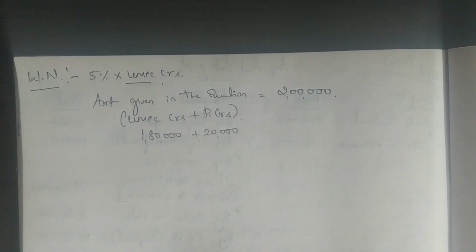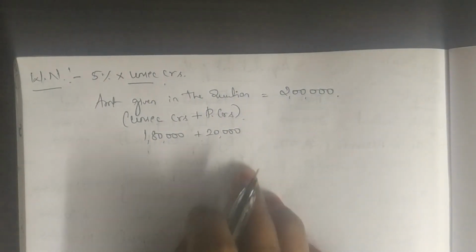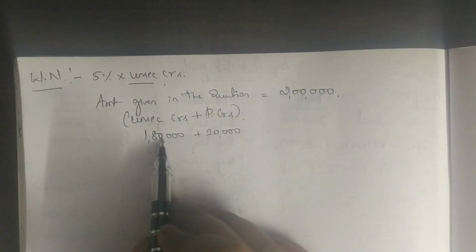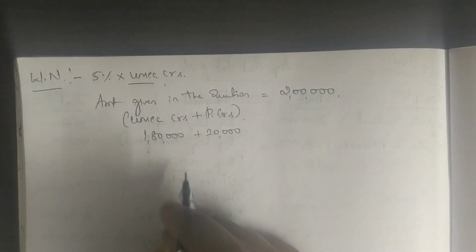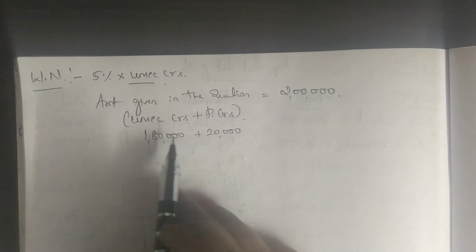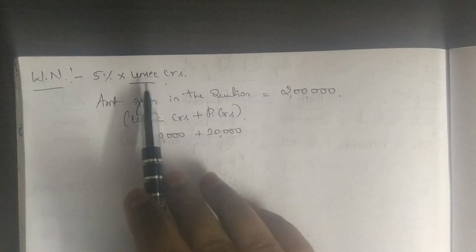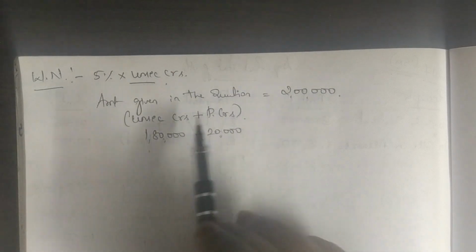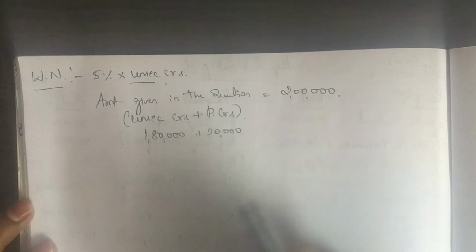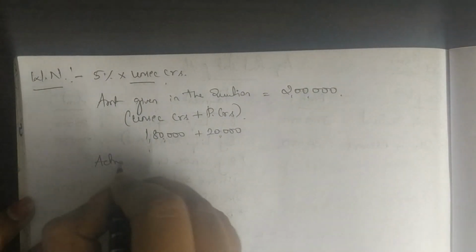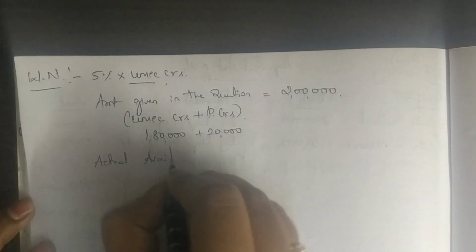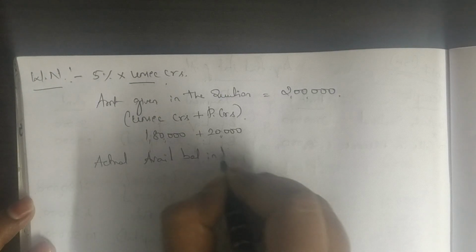Okay, so far the problems, whatever we have seen, it will be included. In this 1,80,000 itself, 20,000 will be included and that will be given in the problem. But here it is not included. They have given you separately how much is unsecured and how much is preference. So whenever you're calculating your remuneration, you should give on these two amount together. So that is why I have taken it as 2 lakh. And then we compare it with the actual available balance in the problem.